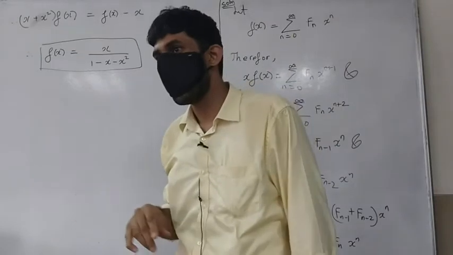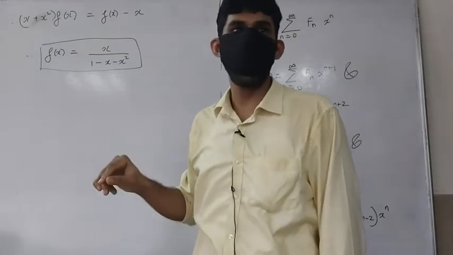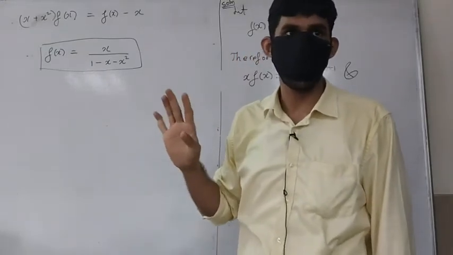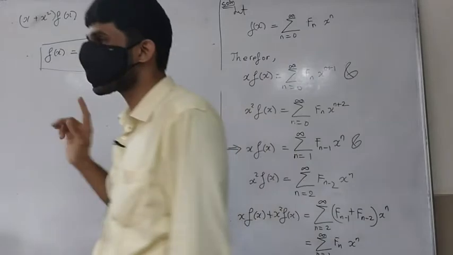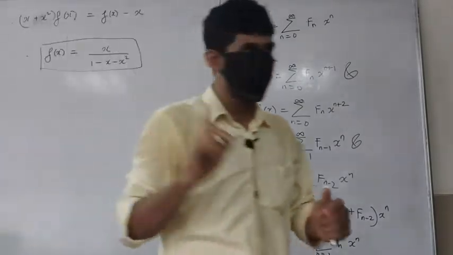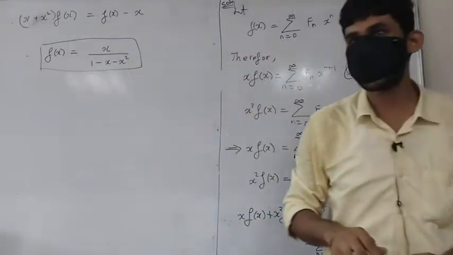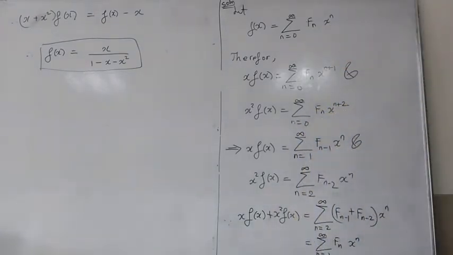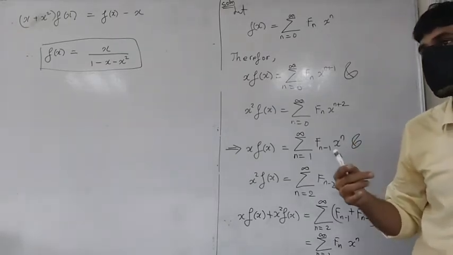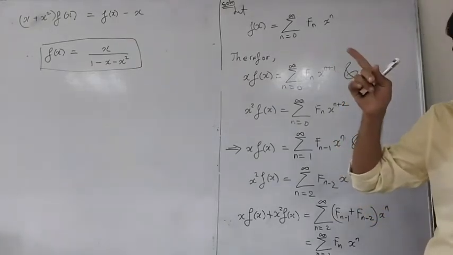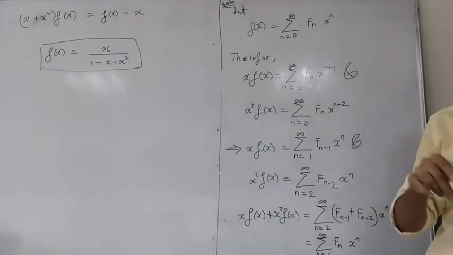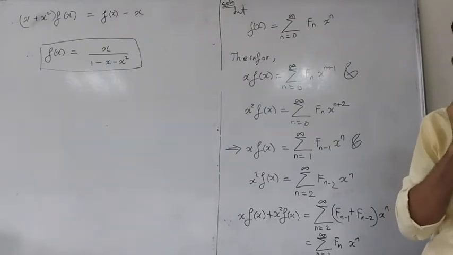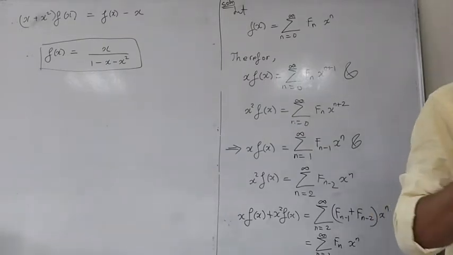The only thing that you need to do is show that the limit as n tends to infinity of fn upon fn minus 1 is convergent. So the sequence fn upon fn minus 1 is convergent. That's what you need to do. That I will leave to you. It's not difficult. You can have a look and see how that sequence actually behaves. You should not try to establish what its limit is. You can use different techniques to show that it converges. I will not give you any more hints. It's not that difficult.